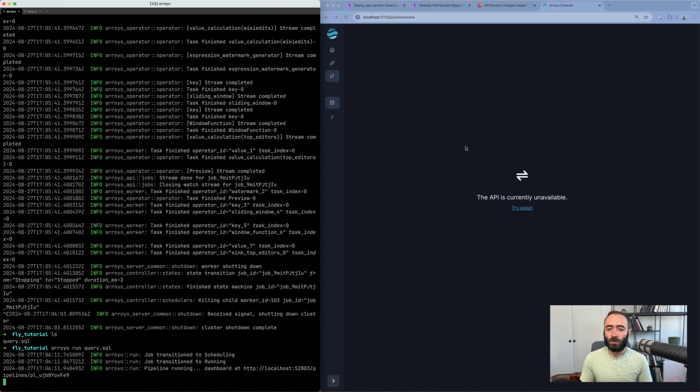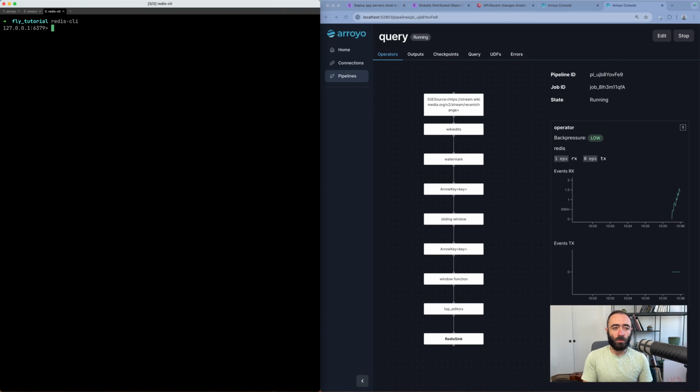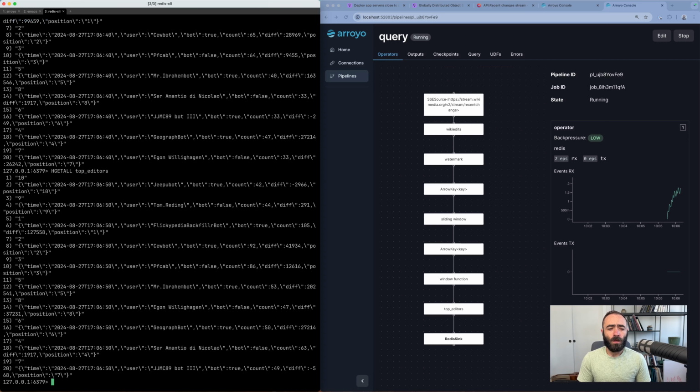So now this is running. It starts up its own local web UI that we can use to see the preview, kind of what it's doing. We have here our graph representation of the pipeline, some metrics. We can see we're reading about 30 events per second off of this stream, and we're writing data to our Redis sink. And we can also look in the Redis CLI and actually see the data. Here's the outputs from our pipeline, which looks a lot like the data we were seeing earlier in the console. So this is pretty cool. You can see it's updating.